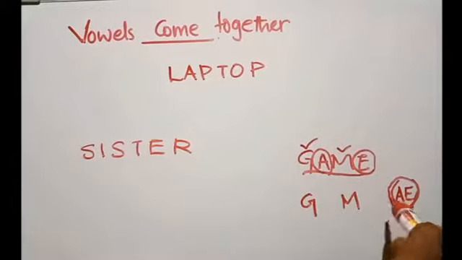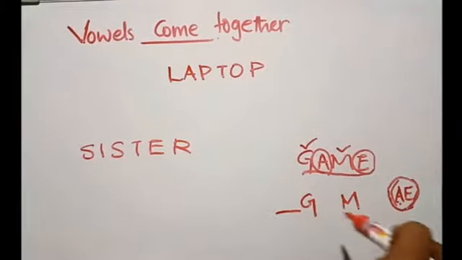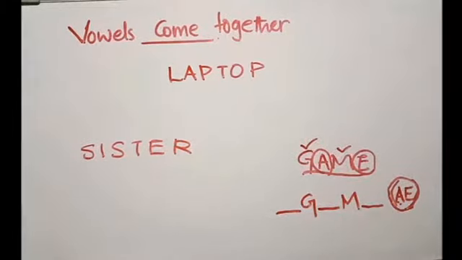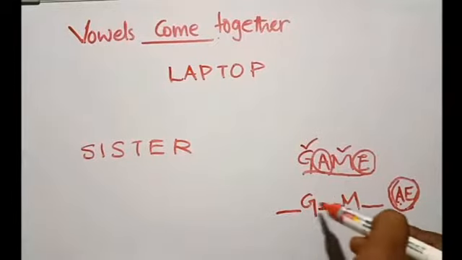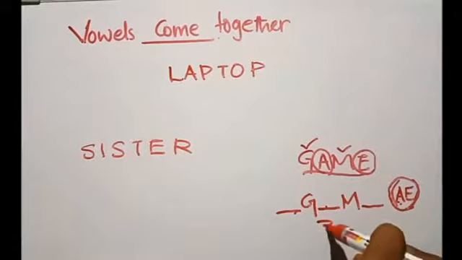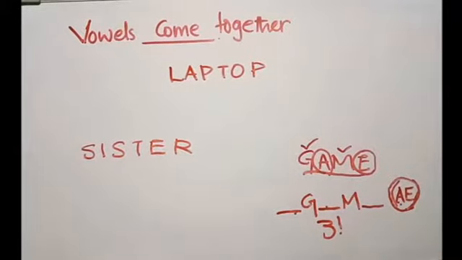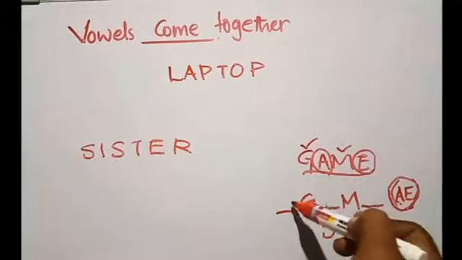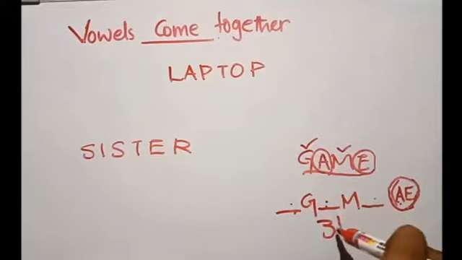This is now one set, one group. This group can be arranged before G, or after G, or after M. So in how many places can this AE be arranged? These three places. So AE can be arranged in 3 factorial ways. Don't think of this set as AE. This is one set, one group. That means this circle, let's call it one circle, as I have drawn a circle. This circle can be arranged in 1, 2, 3 places, that means 3 factorial ways.